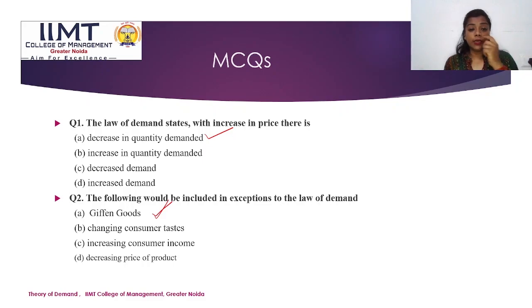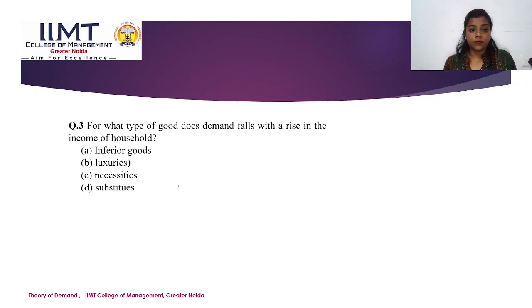As we have discussed, there are giffen goods, Veblen goods, or expectations of price change that lead to the exception to the law of demand. For what type of goods does demand fall with the rise in income of the household?